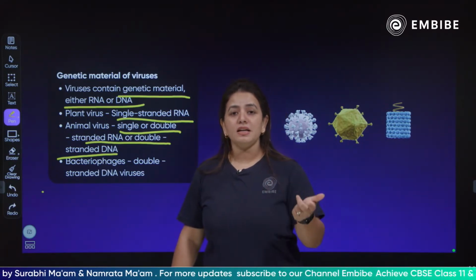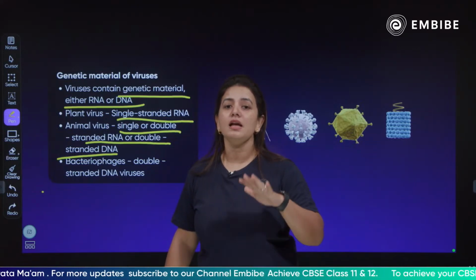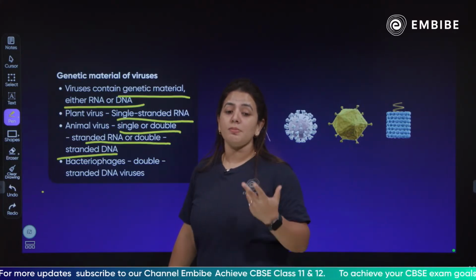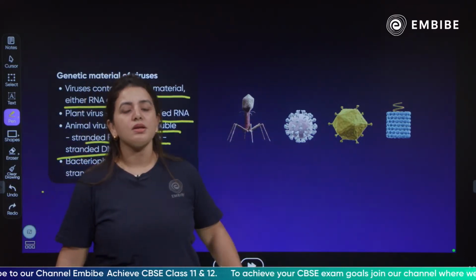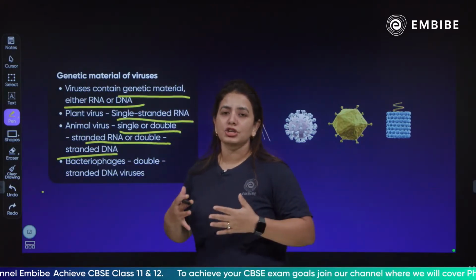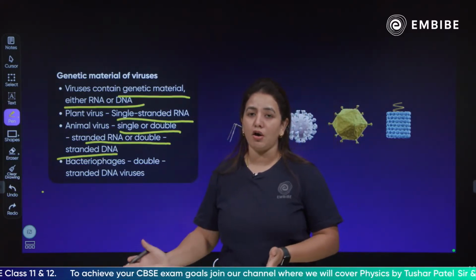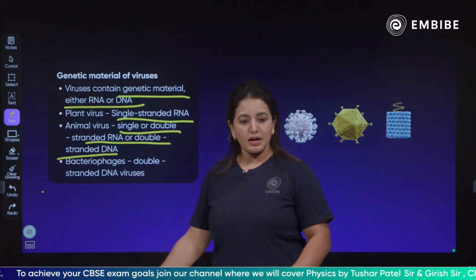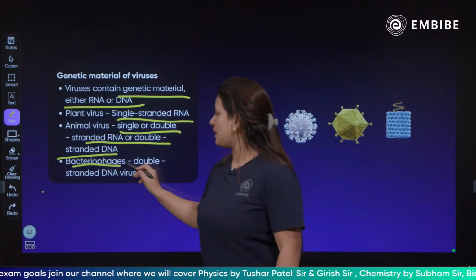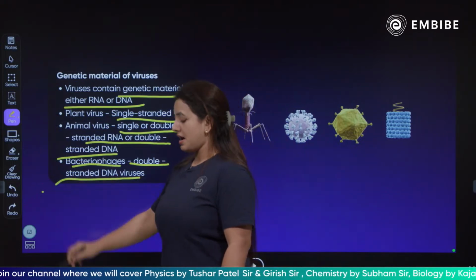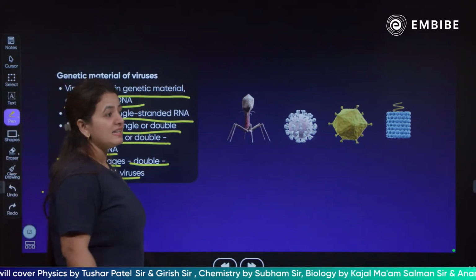It means the ability of viruses to infect animals is higher, because they exist in various forms: single and double stranded RNA, single or double stranded DNA. So the possibility of infection is, I would not say equal in plants and animals, but I say it is more in animals, because they exist in several forms. But the major viruses infecting the plants have RNA as genetic material. And then they also have bacteriophages, which are double stranded DNA viruses.